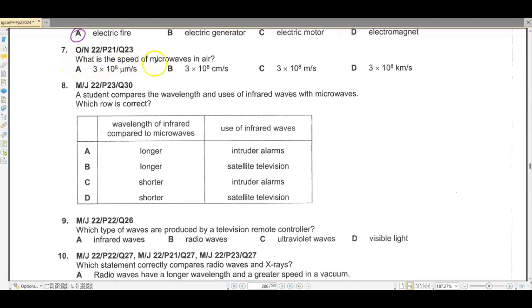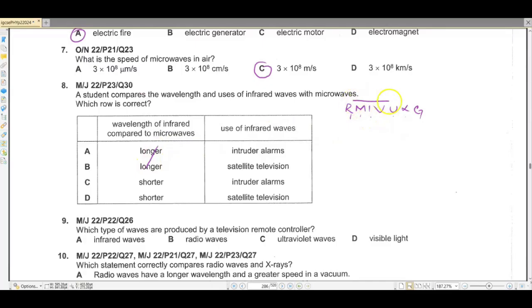Question number 7. What is the speed of microwave in air? Speed of microwaves in air would be 3 into 10 raised to the power 8 meters per second. Question 8. A student compares the wavelength and uses of infrared waves with microwaves. Which is correct? Wavelength of infrared compared to microwave. Microwaves come first in the EMS spectrum, which is radio, micro, infra, visible, UV, X-ray, and gamma. So because the microwaves come before infra, the wavelength of the infra is going to be lesser than microwaves.